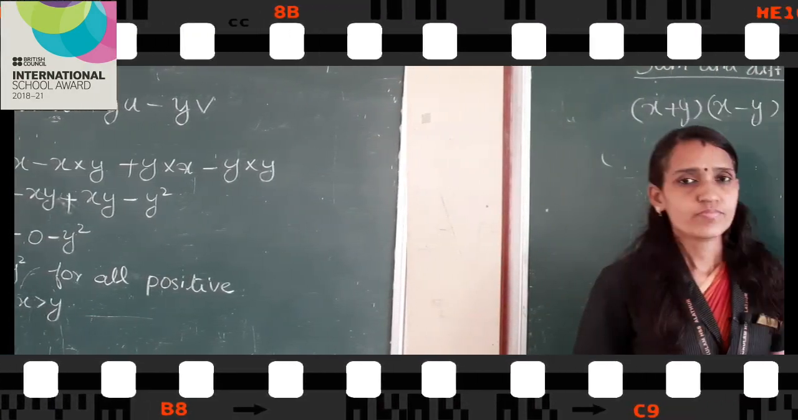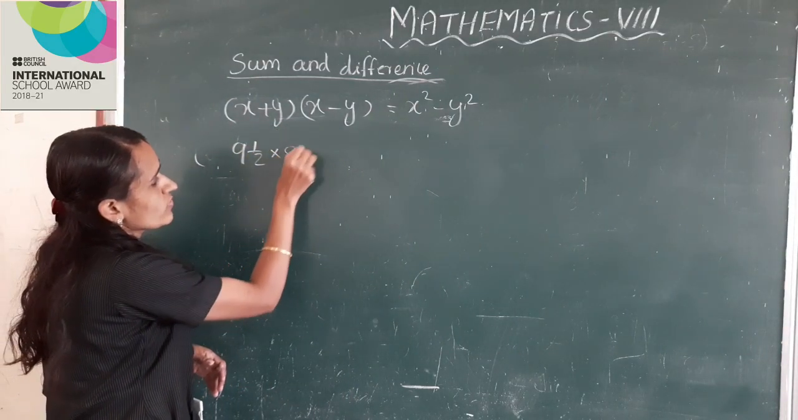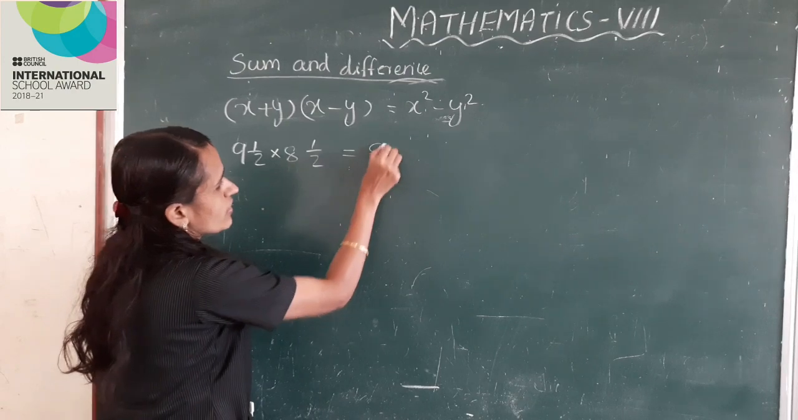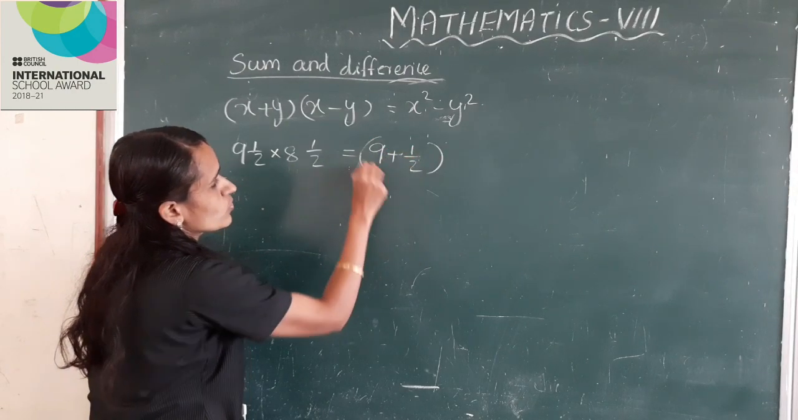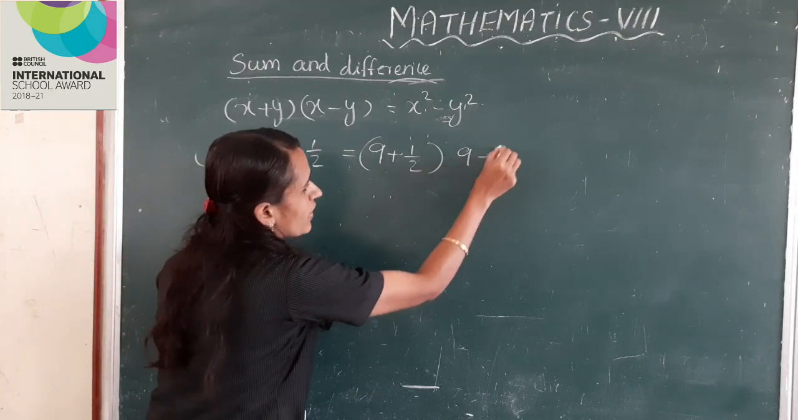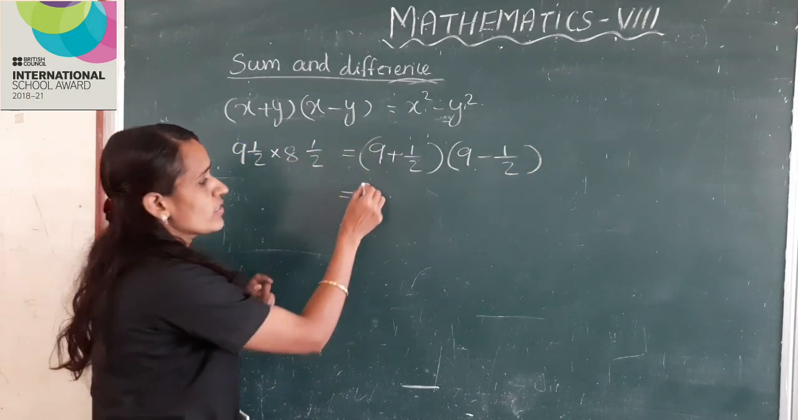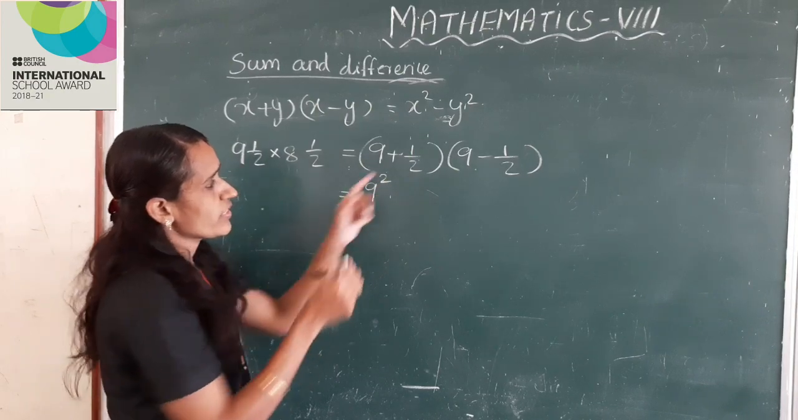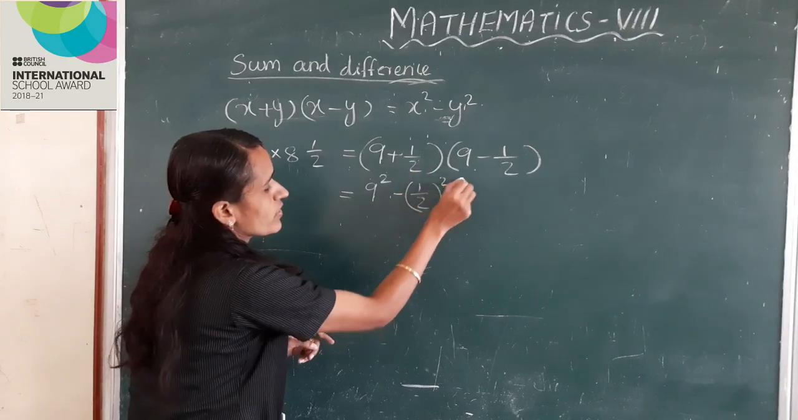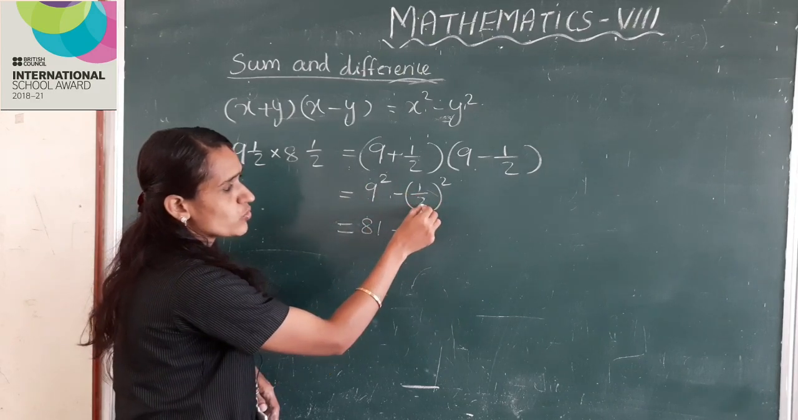Clear, children? For example, 9 1 by 2 into 8 1 by 2. This is equal to 9 1 by 2 can be written as 9 plus 1 by 2, into 8 1 by 2 can be written as 9 minus 1 by 2. This is equal to, here x is 9, so x square, that is 9 square, here y is 1 by 2, minus 1 by 2 whole square. This is equal to 9 square is 81 minus 1 by 2 whole square.